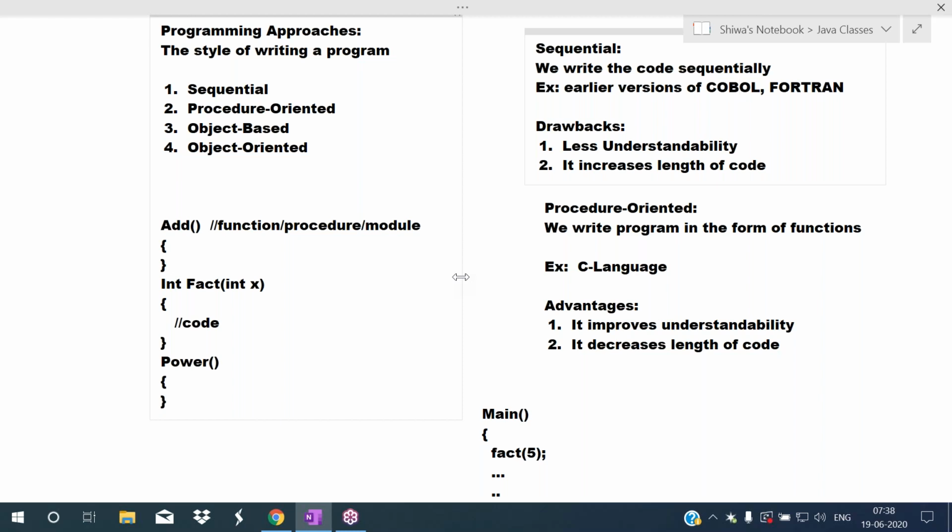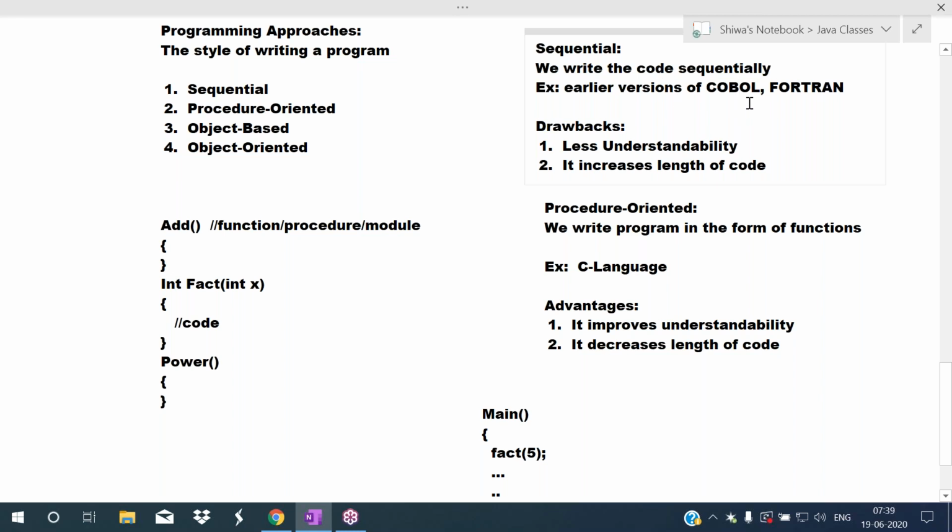First one is sequential style, second one is procedure oriented style, third one is object based style, and fourth one is object oriented style. So what is the first one? Sequential style. In the sequential programming approach, we write the code sequentially.